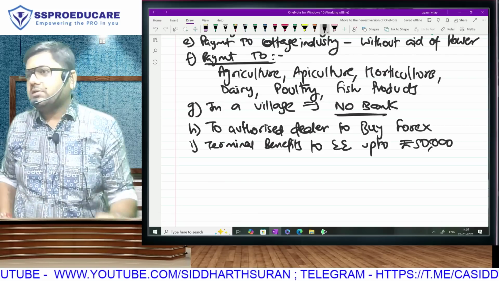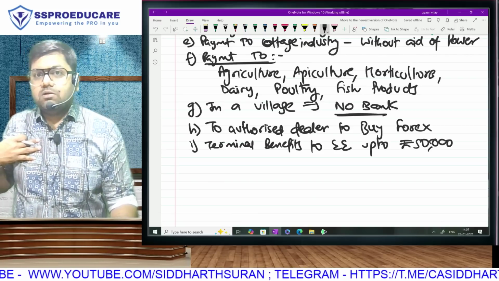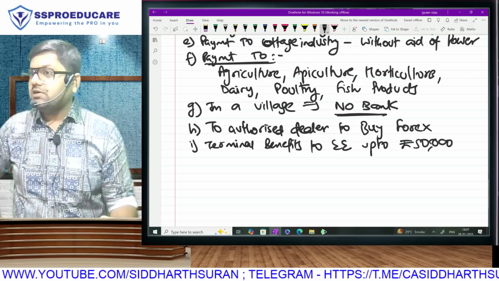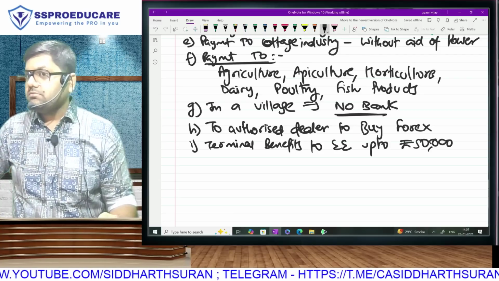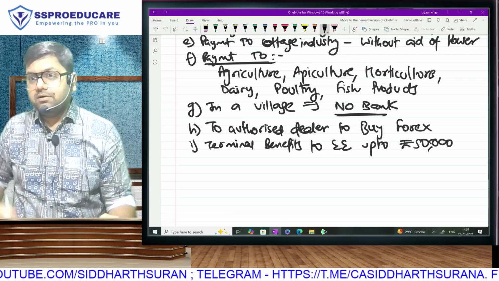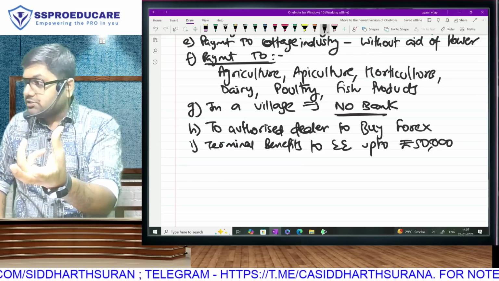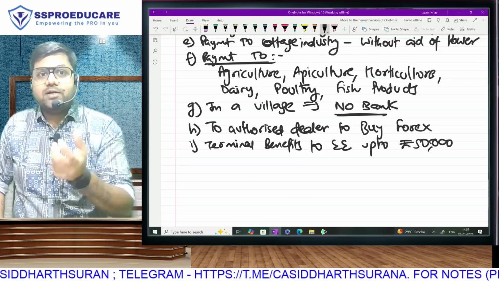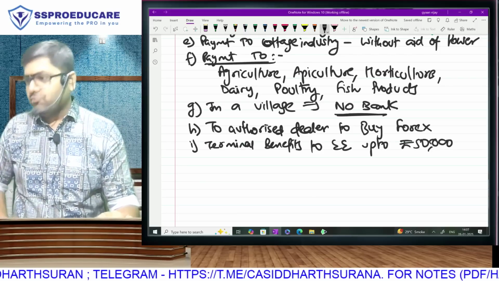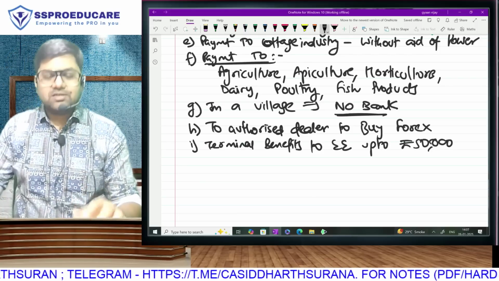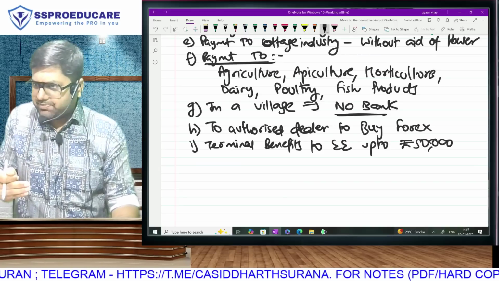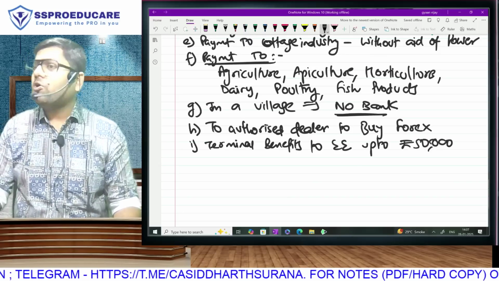But the limit is so less. And believe me, guys, the first time I studied this section, it was 50,000. Those days, 50,000 retirement benefit still was sensible. Today, bro, at least make it 5 lakh, if not more. So in present day circumstances, some of these exceptions require some up-down amendment.